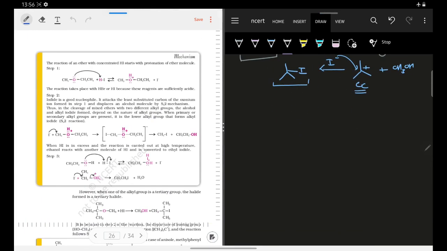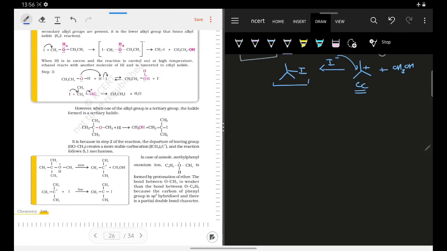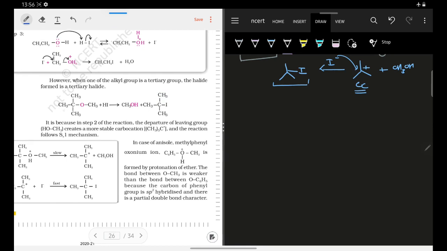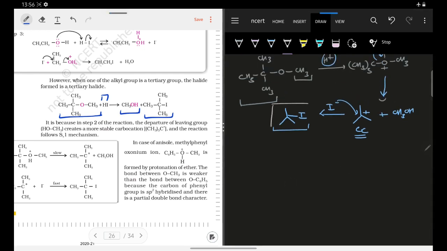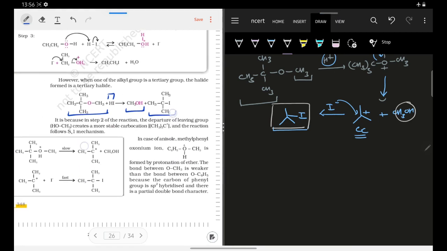Here they have just given you the mechanism. This you can go through, just the mechanism that I have written here. Now they have taken this as your ether, and they have tried to react this with HI. I used this reaction right now, and here we had formed this alkyl iodide, tertiary butyl iodide, and we had formed this methanol. This is formed here, and your methanol is here. So this is the product that I have already explained to you right now.